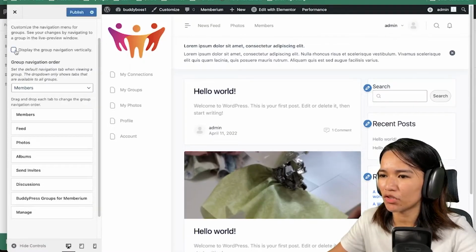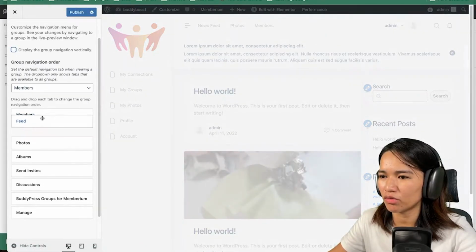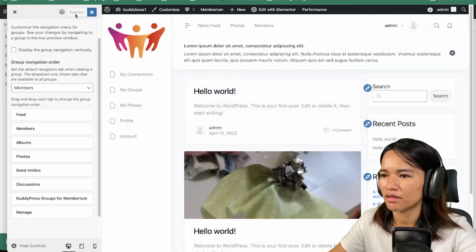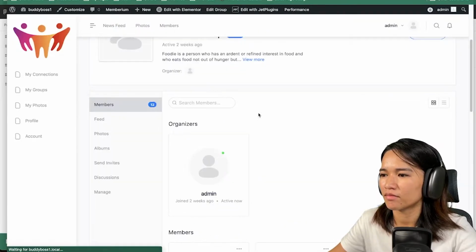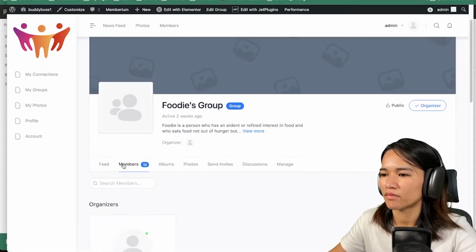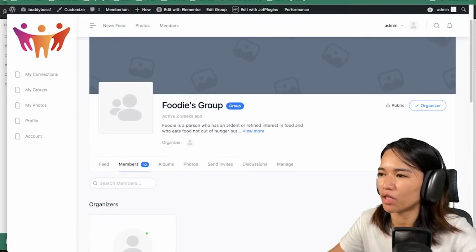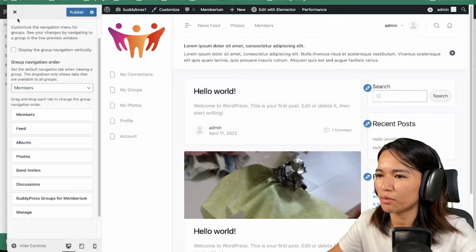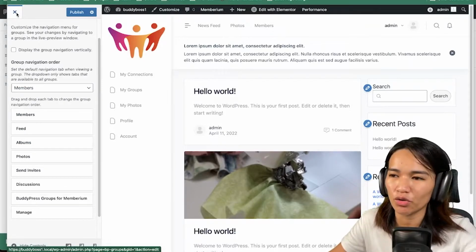I'm just going to uncheck that, and then try to rearrange this. So it works. You can rearrange items in the navigation depending on how you need it. So that's the group navigation order.